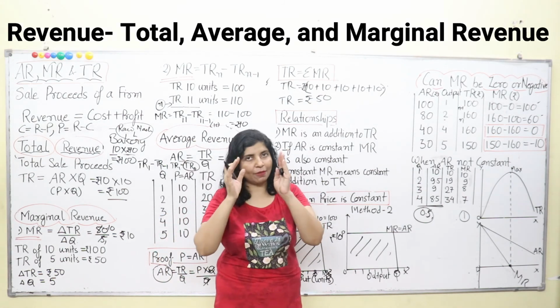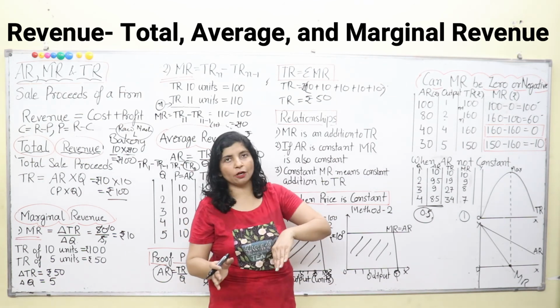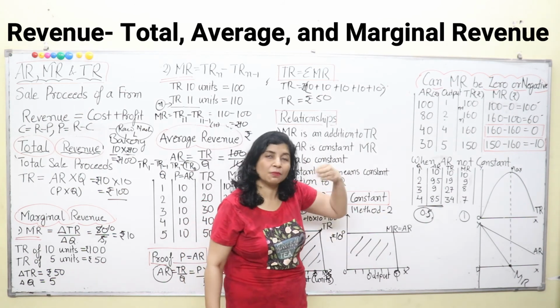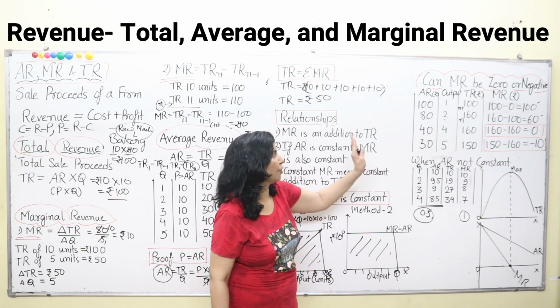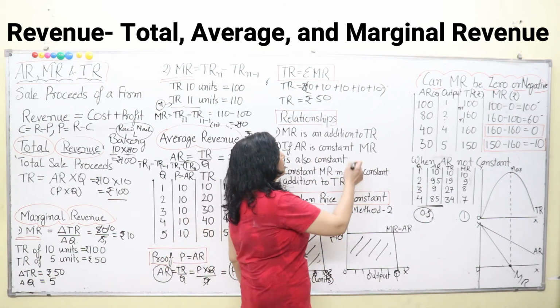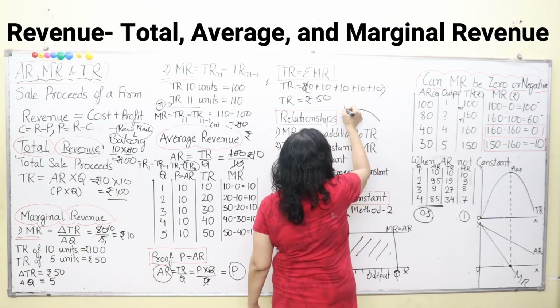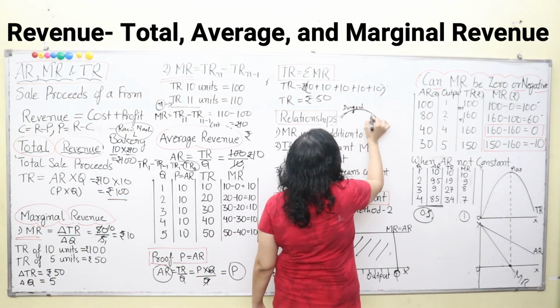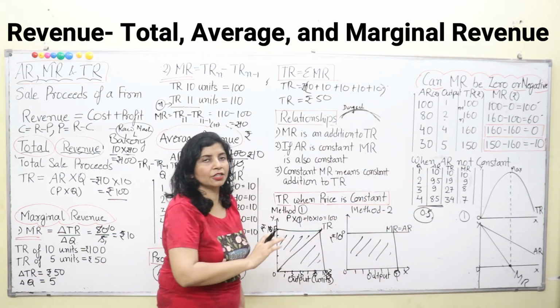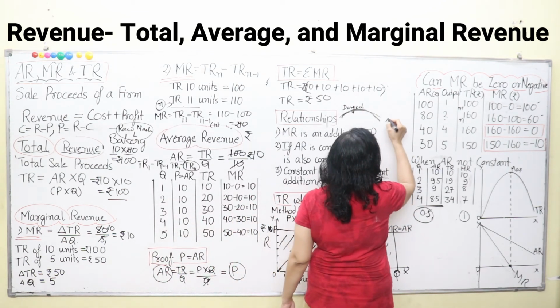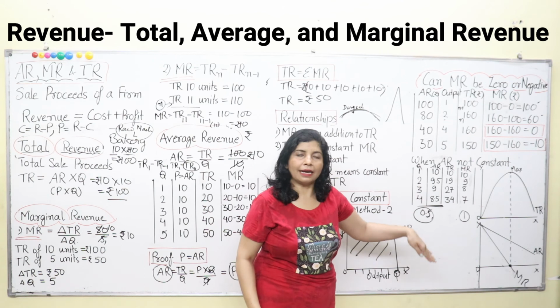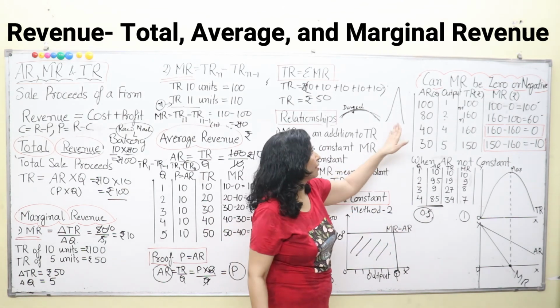So the slope of marginal revenue will fall with twice the speed of the slope of average revenue, and the slope of marginal revenue will be much steeper, double steeper than your average revenue. Take for example the hills of Darjeeling. They have a gentle slope. This is Darjeeling, where tea is manufactured. All of you know that. The slope of this hill is gentle. You can roam here and there and you can play and all. Now the slopes of the Himalayas are quite steep. If you fall from here, you'll just land down in any valley or in a river or stream. So you will die even.